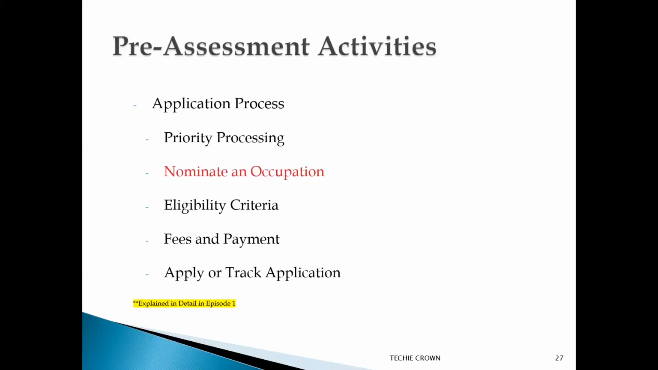And what is priority processing? Also, you should know what services are provided in priority processing and under what skill code he can nominate himself for the assessment, whether he meets the eligibility criteria, and what the fees and payment are. And once done, he has to apply and track the application. Let us understand each of these in detail. Priority processing is nothing but a service with the option to fast track the assessment of your application with an additional fee.